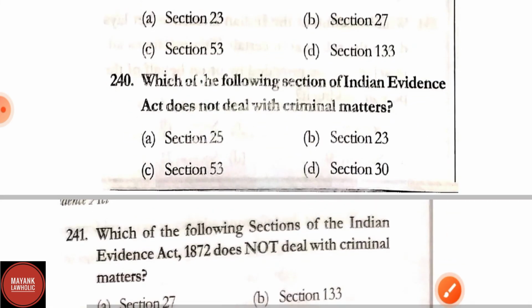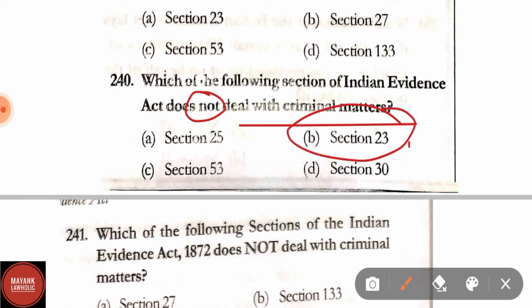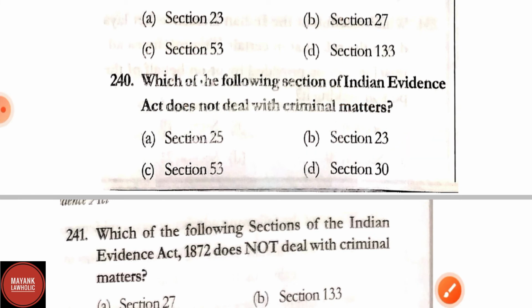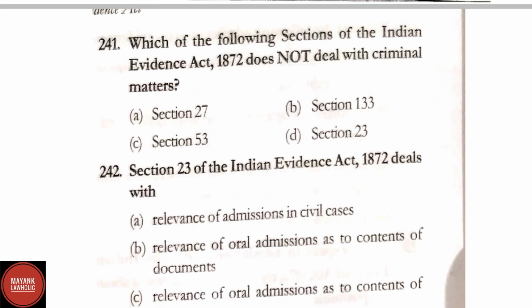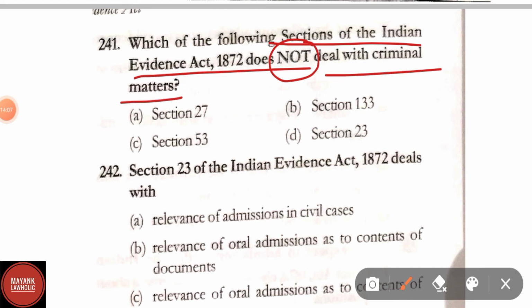Question number 240. Which of the following section of Indian Evidence Act does not deal with the criminal matters? Option A, section 25, section 23, section 53, section 30. Here correct answer is option B, that is section 23 does not deal with criminal matters. Question number 241. Which of the following section of the Indian Evidence Act 1872 does not deal with the criminal matters? Option A, section 27, option B, section 133, option C, section 53, and option D, section 23. Here correct answer is option D, that is section 23.